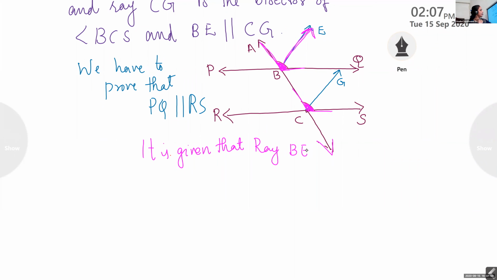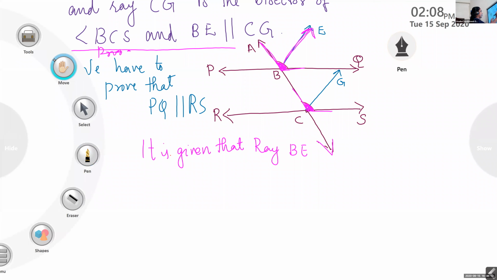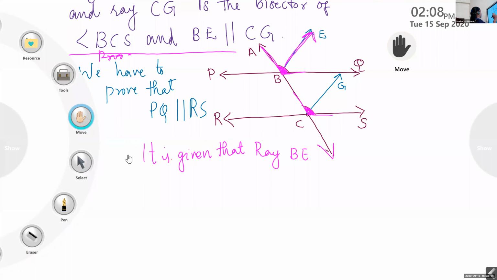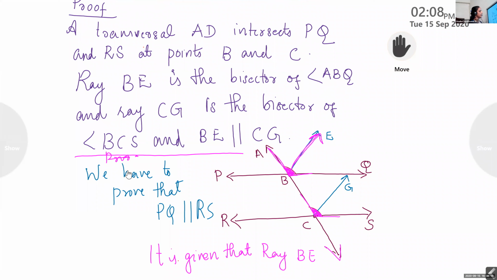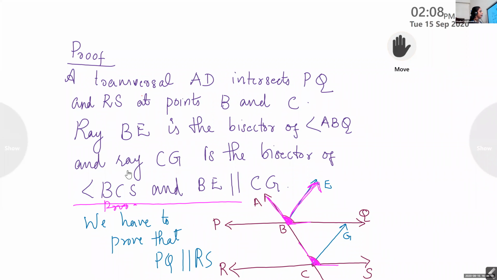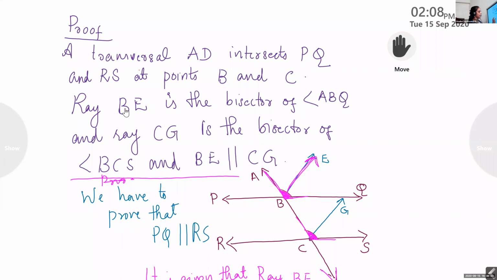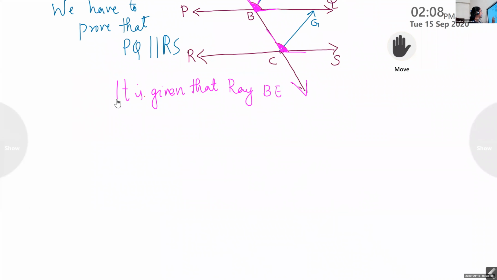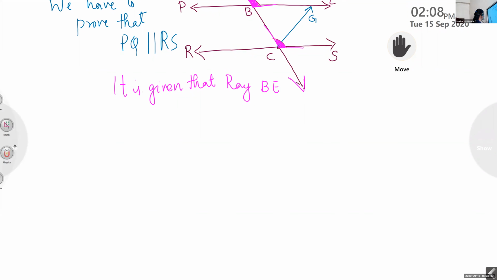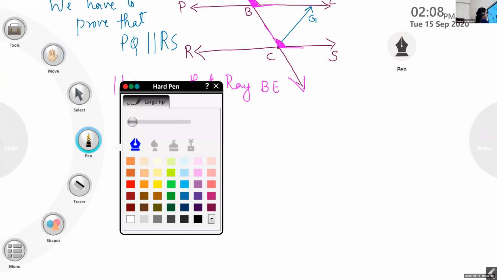This is the starting of our proof. Actually, our proof starts from here. Did you write like this? Okay, children. No need of writing that corresponding angles. Just note down what I am writing, only that.